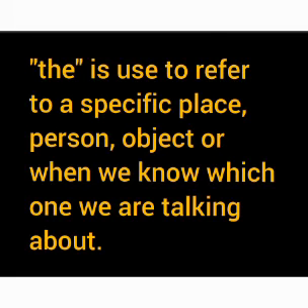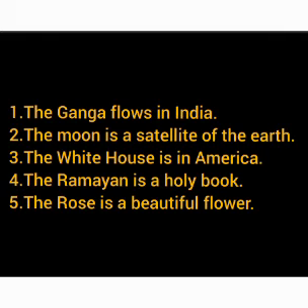Now, it's time to know when to use the definite article the. The is used to refer to a specific place, person, object, or when we know which one we are talking about. Example, the Ganga flows in India. The moon is a satellite of the earth. The White House is in America. The Ramayana is a holy book. The rose is a beautiful flower.